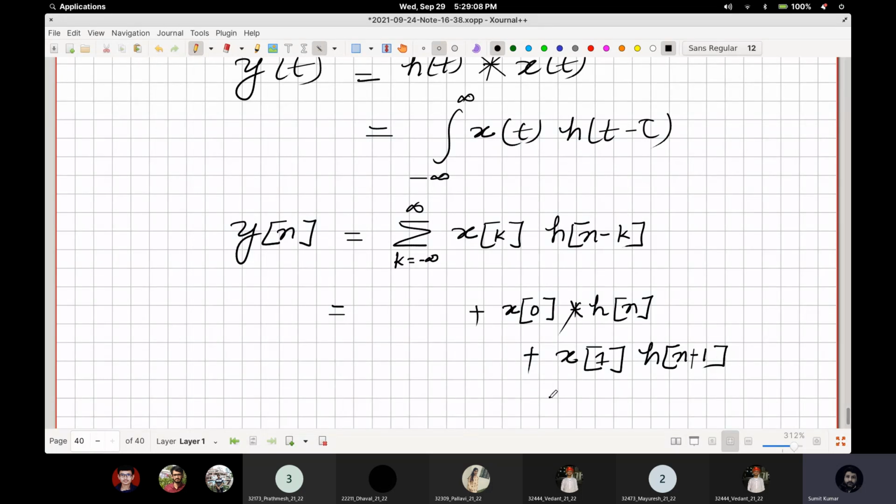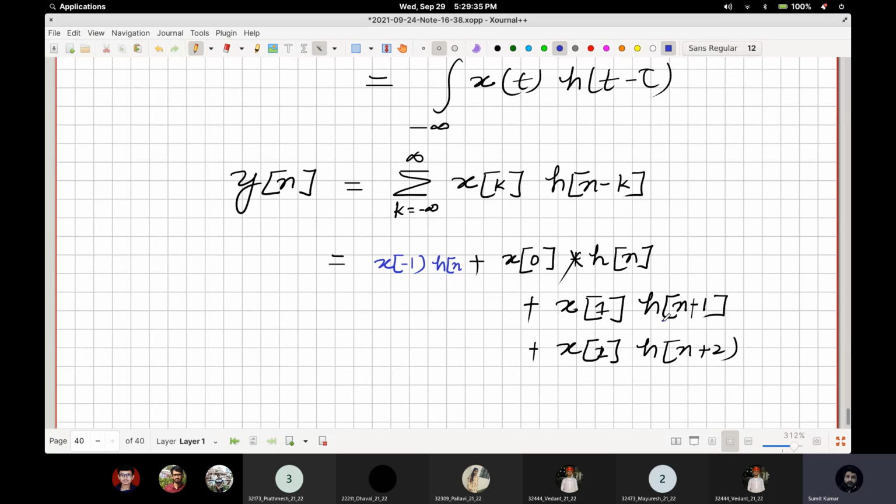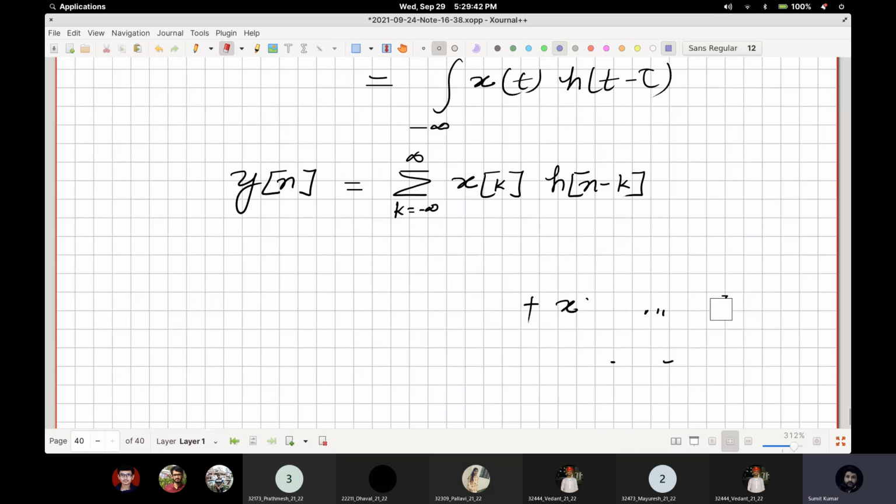Similarly, in this direction it will move on. Sorry, let me expand this and then we will see.